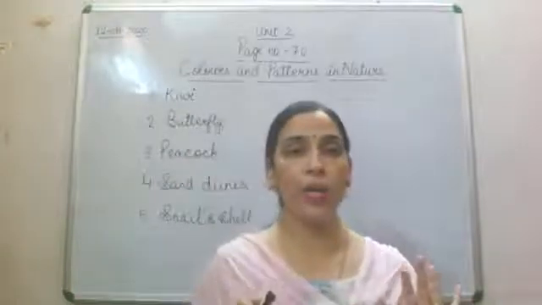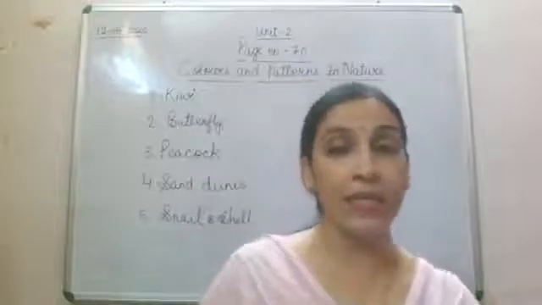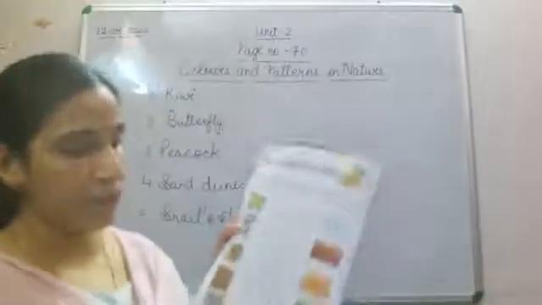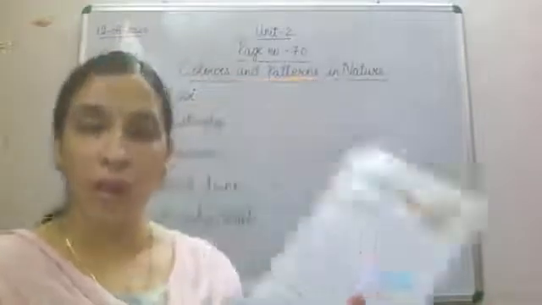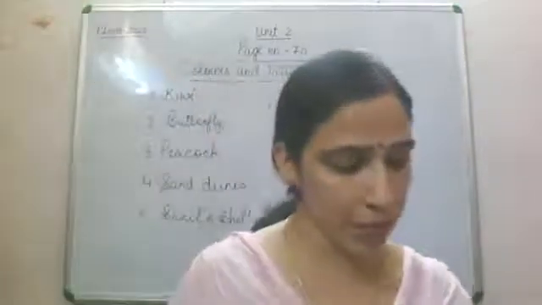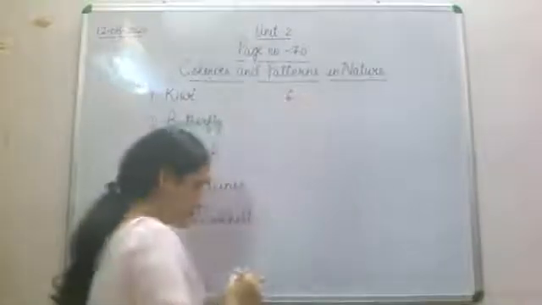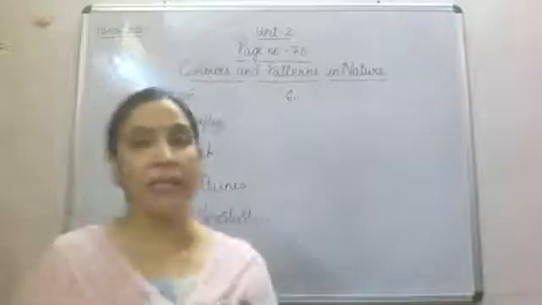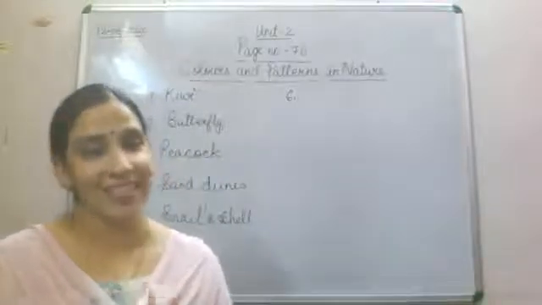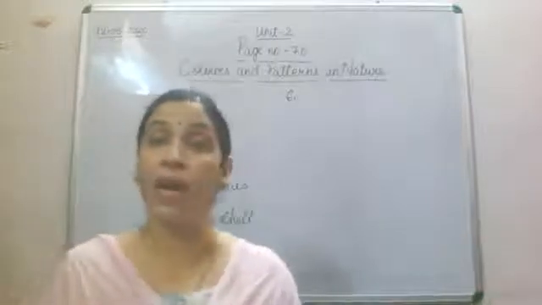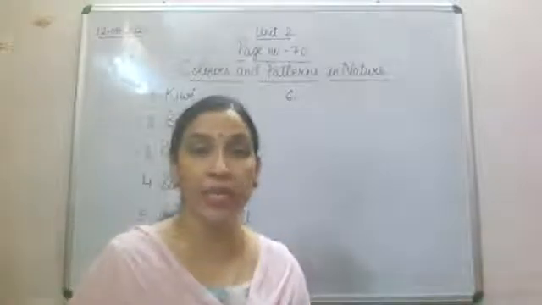I'll give you one clue and then you will give the answer. Now the next pattern is related to, ये देखेंगे. Fine. What is this? ये देखो. What is this? If you have your book, आप book में भी देख सकते हो. 6 number पे what is that pattern? Okay, I'll give you a clue. From this pattern we will be getting honey. Honey कहाँ से मिलती है हमें? Yes, correct. Honey we are getting from honeybee. Honeybee से मिलती है. And this is the pattern of beehive.